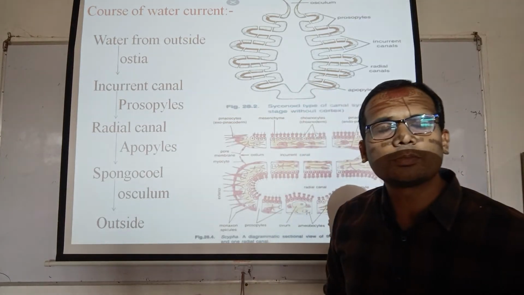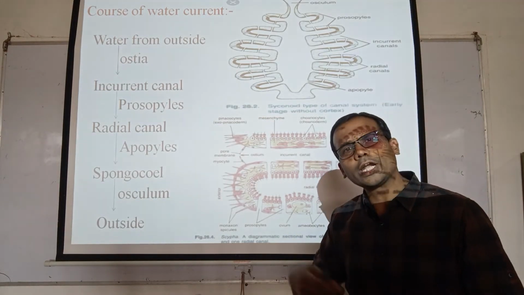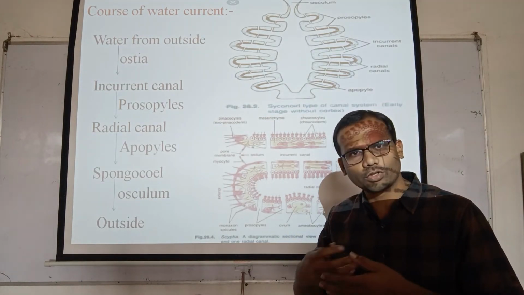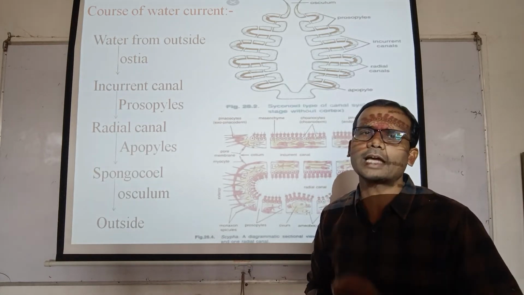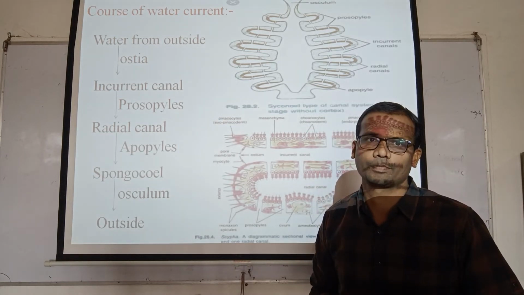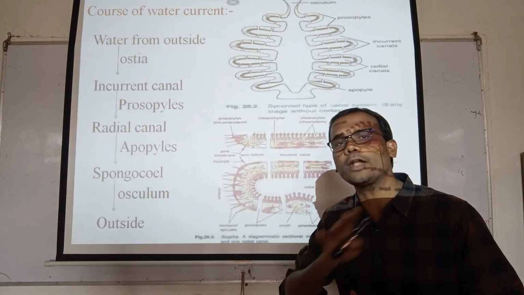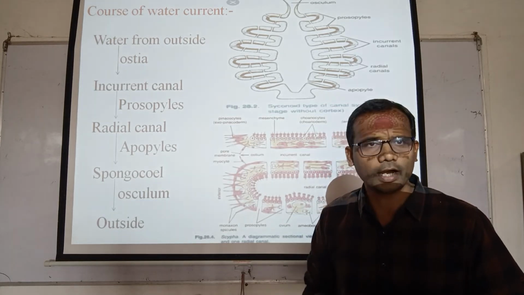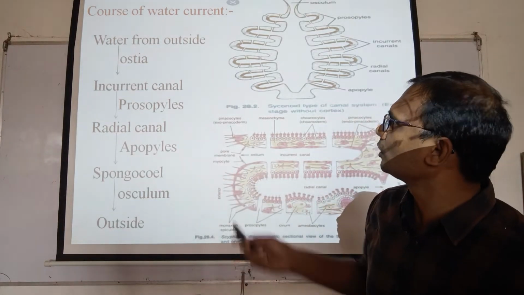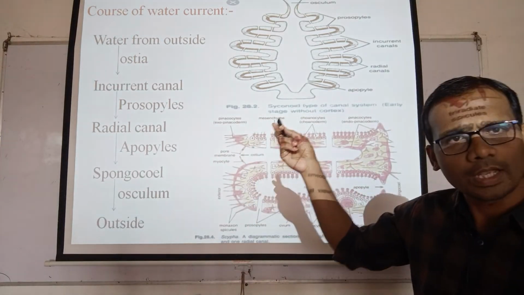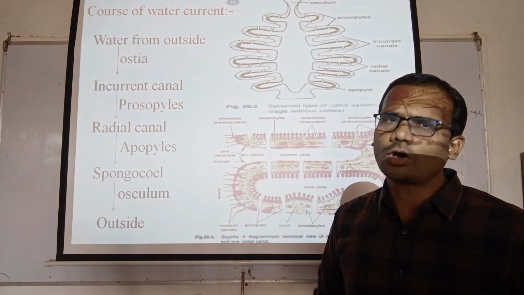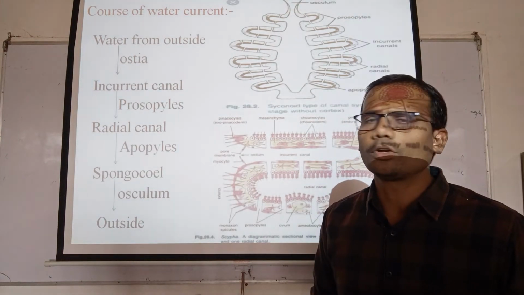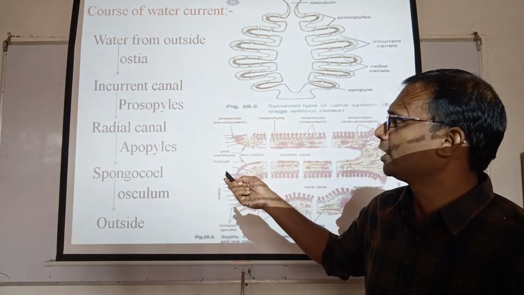So we will discuss the course of water current. Nutrition, digestion and respiration all take place in the poriferous animal because of the canal system, because the poriferous animal cannot move from one place to another. In the course of water, the water enters the body of the Sycon through the ostia.